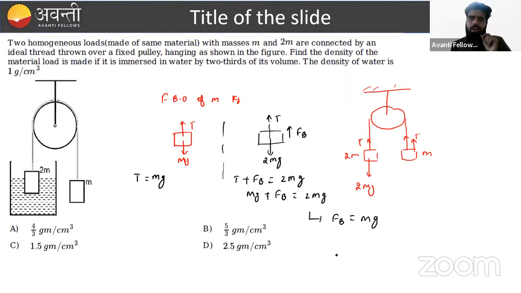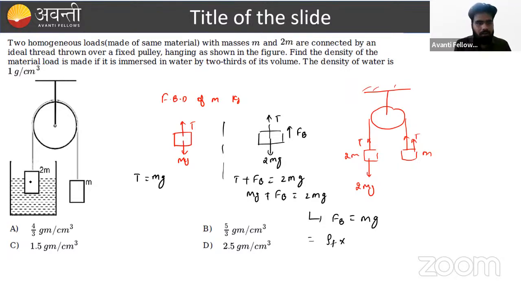How can we write down the buoyant force? It is nothing but the weight of fluid displaced. How can we write down the weight of fluid displaced? Weight means the density of fluid, which is given as 1 gram per centimeter cube, times the volume of solid inside the liquid.